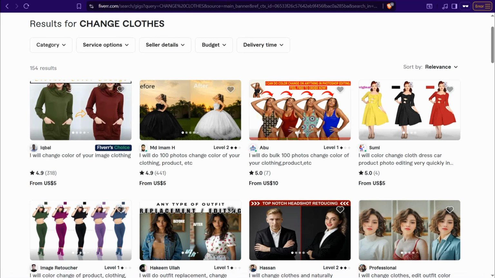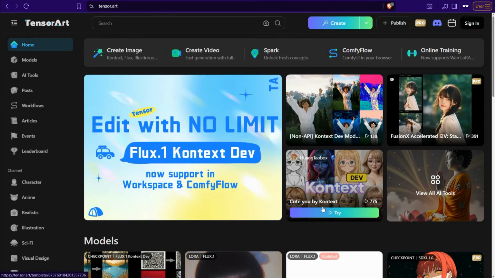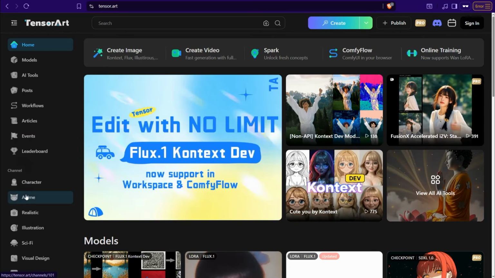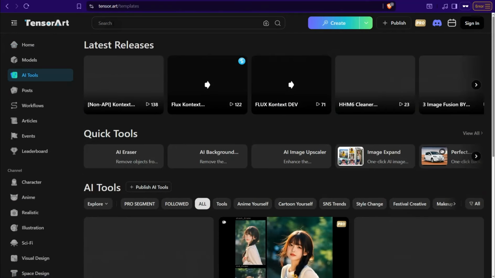Like this one I just love so much, Tensor.art. Here you can find a bunch of beautiful AI tools and models with different filters, styles, and so on, including this one, change your clothes. So for example, here you can just head over to these AI tools and look in the search bar for something about changing clothes.